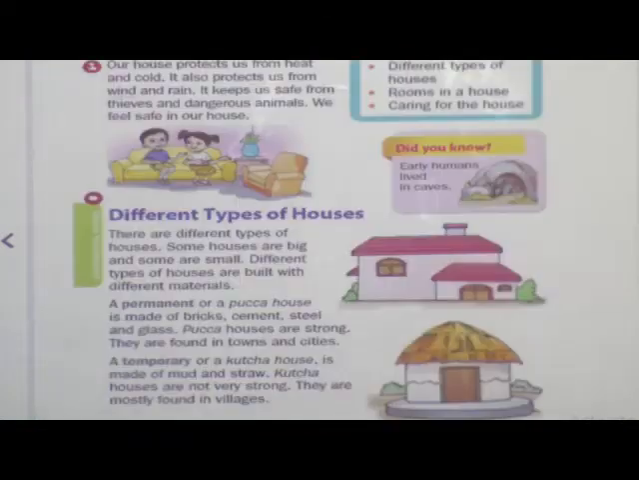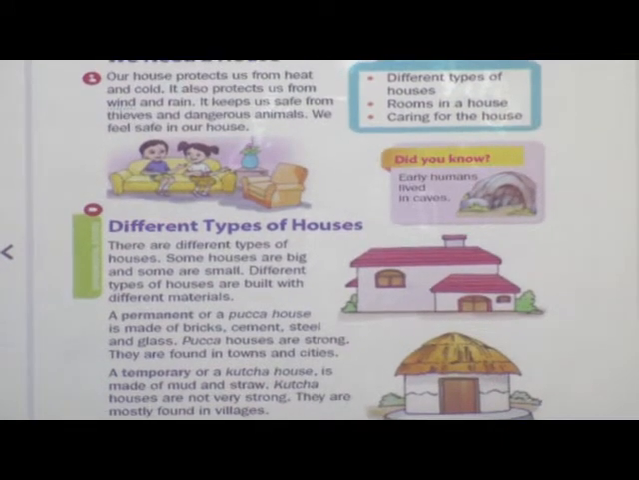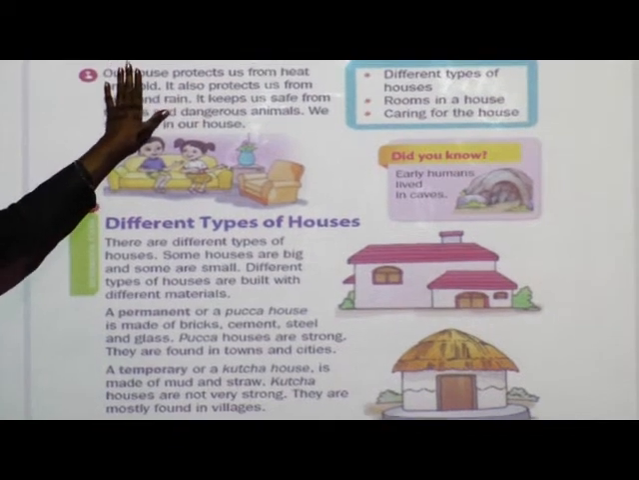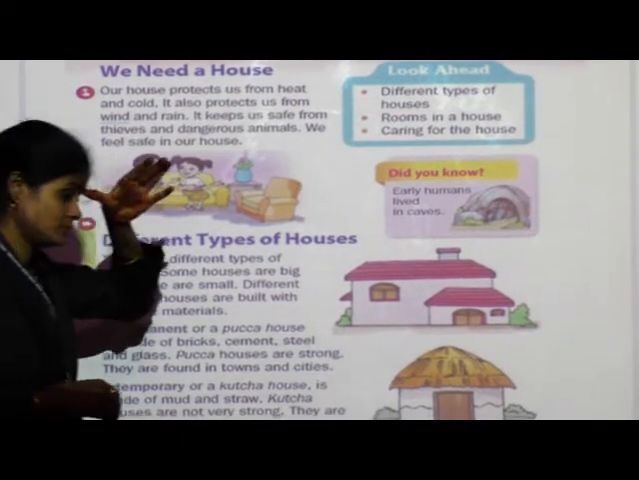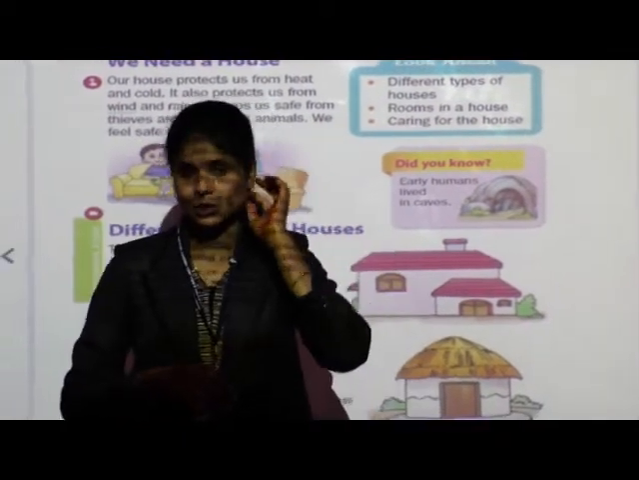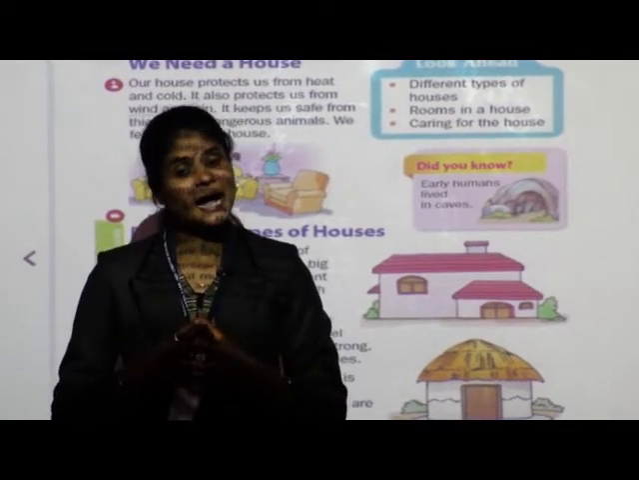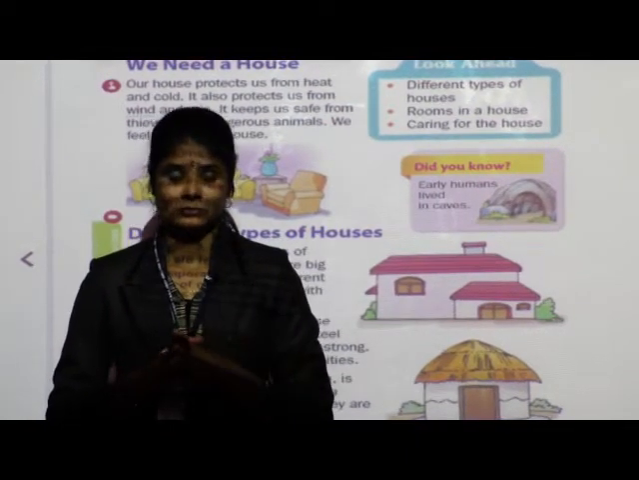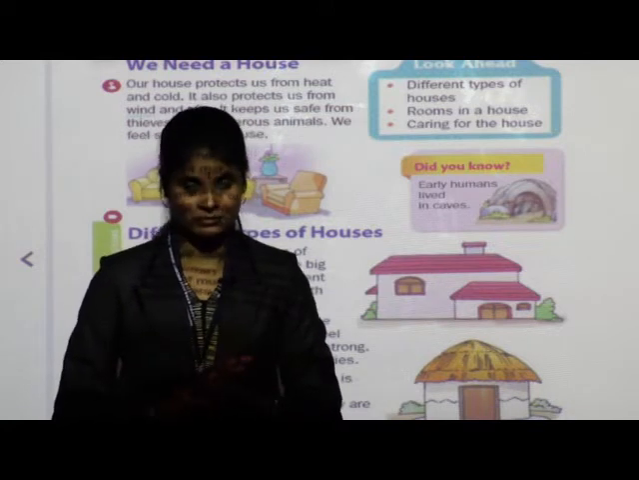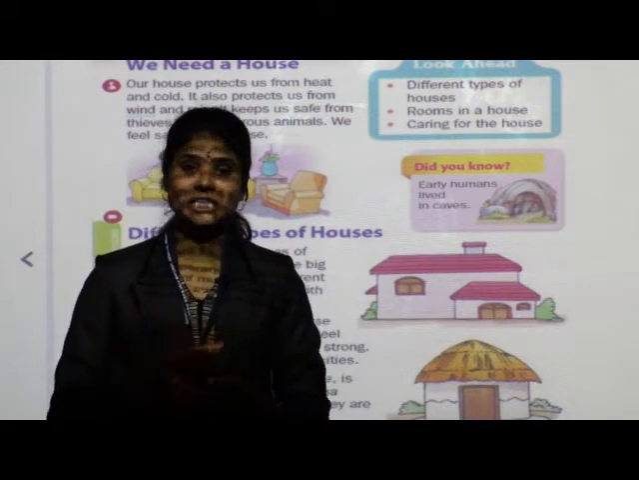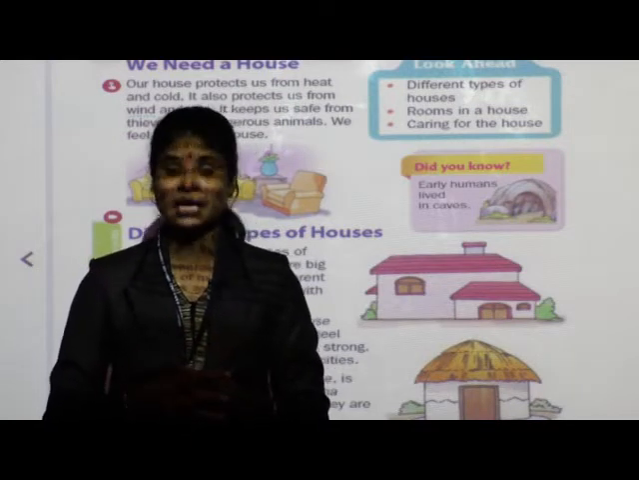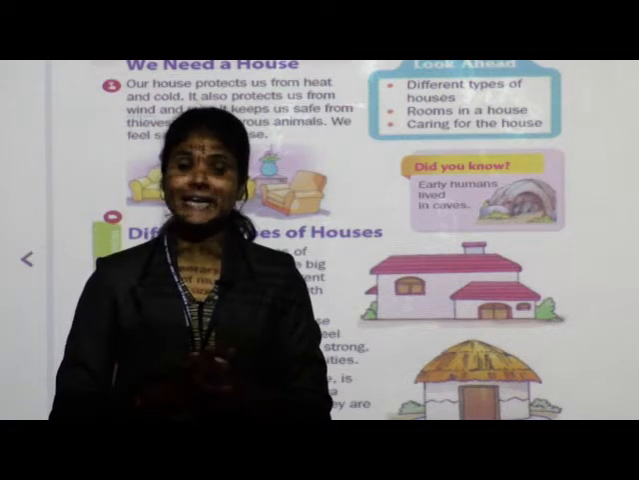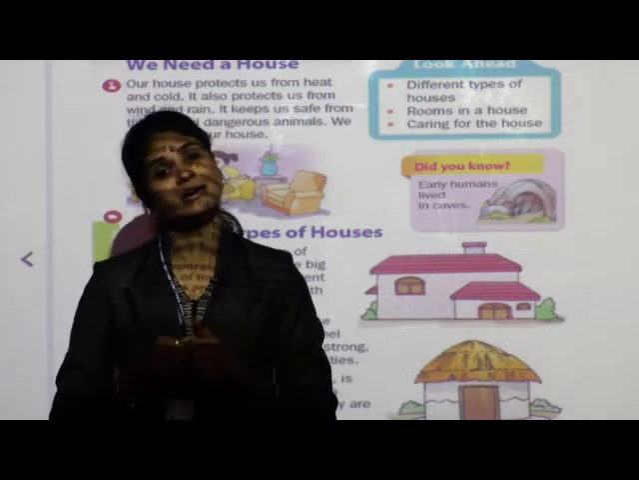Open page number 144. See children, first point is we need a house. See children, before that tell me, do you know what is meant by house? If you don't know, then I will tell. The place which we need to live in is a house. What is meant by house? The place which we need to live in is a house.